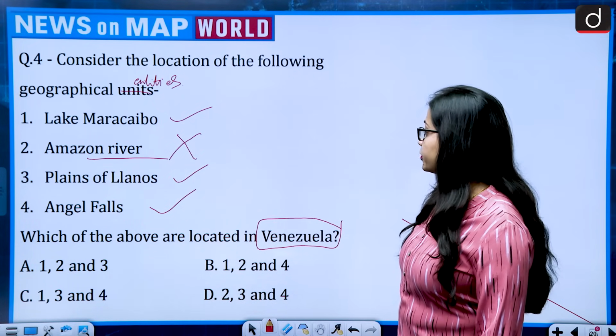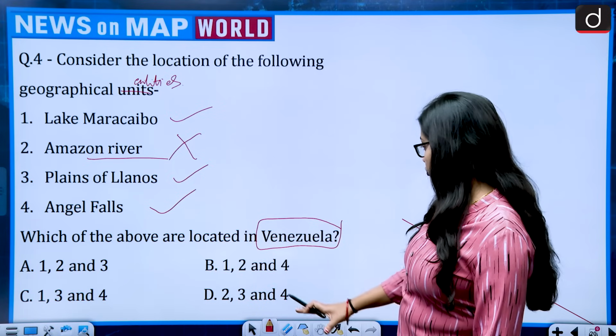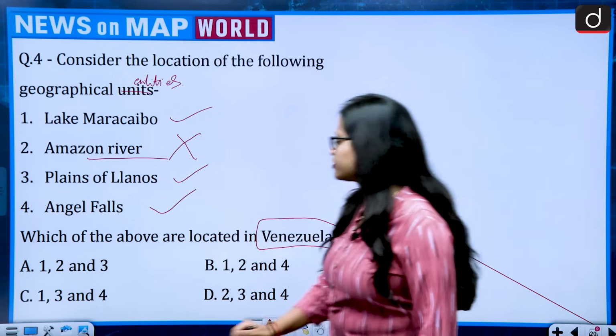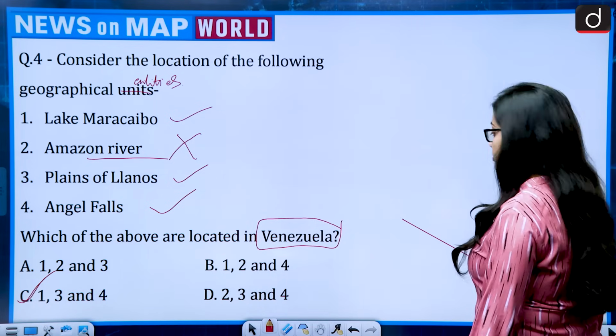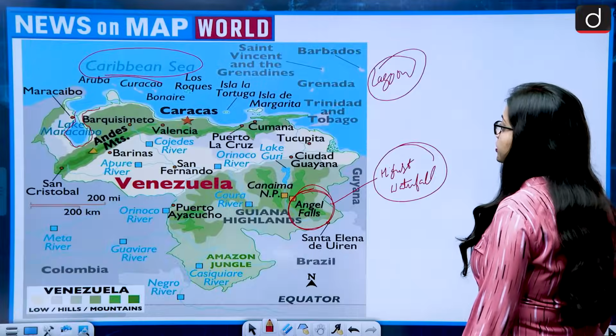So the answer would be 1, 3 and 4. So which one is 1, 3 and 4? Option C. So option C is 1, 3 and 4. So option C is the correct answer. Moving on to the next question.